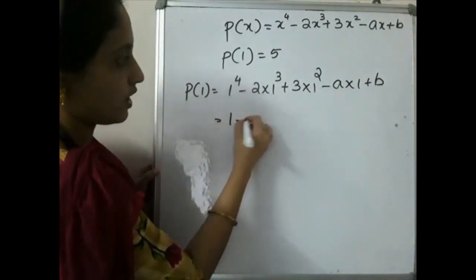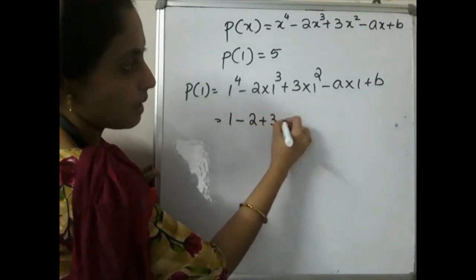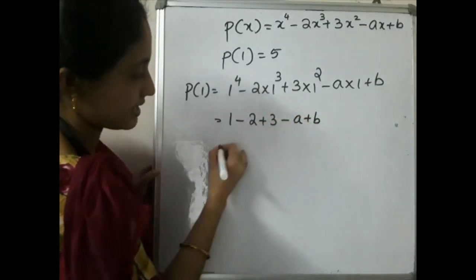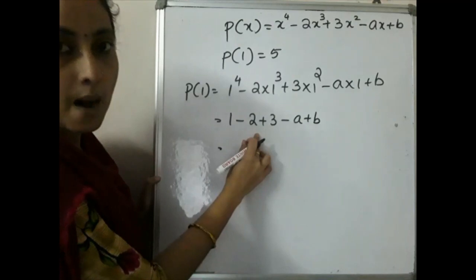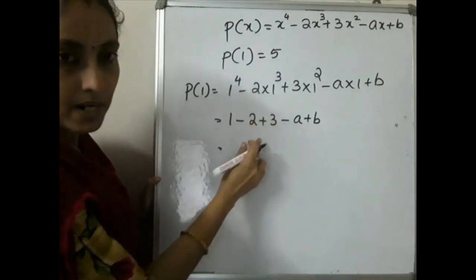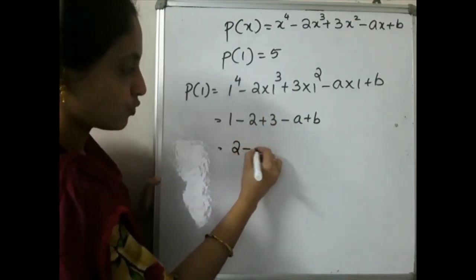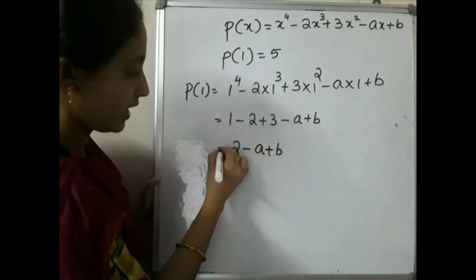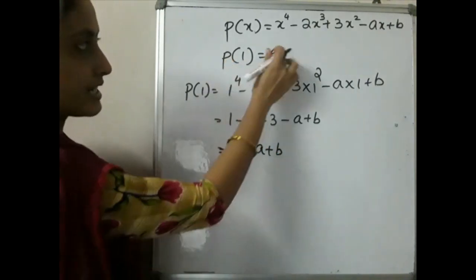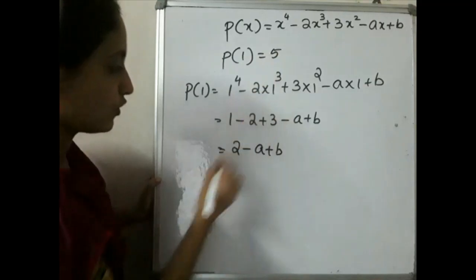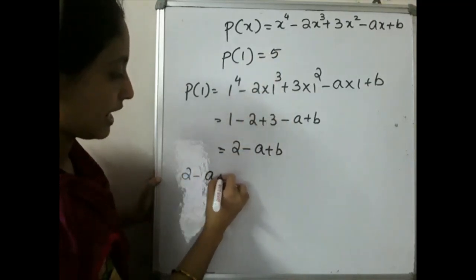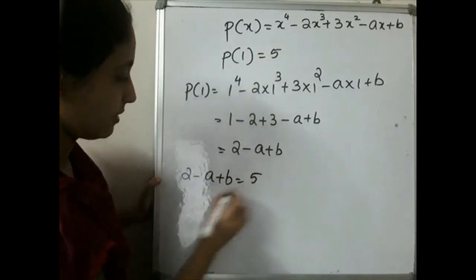So that is equal to 1 minus 2 plus 3 minus a plus b. 1 minus 2 is minus 1, and minus 1 plus 3 is 2. So 2 minus a plus b. According to the question, p of 1 is equal to 5. So 2 minus a plus b will be equal to 5.